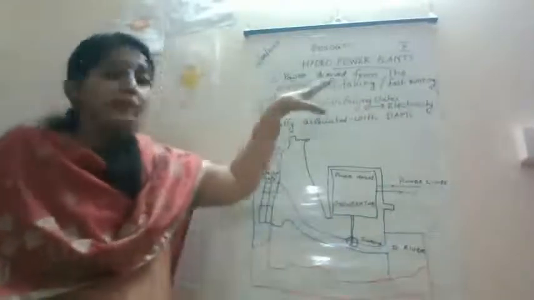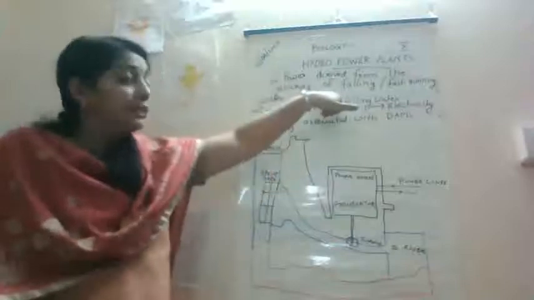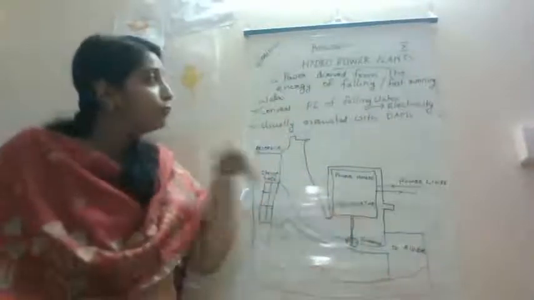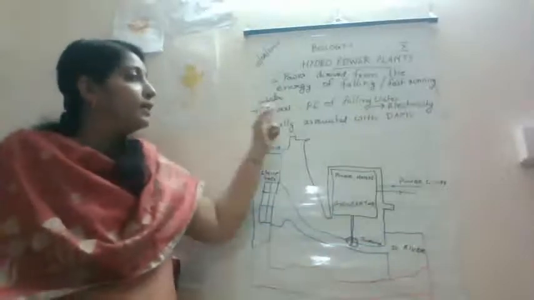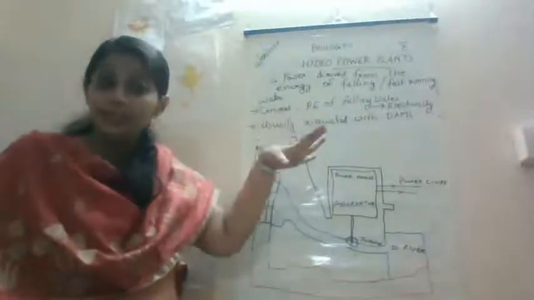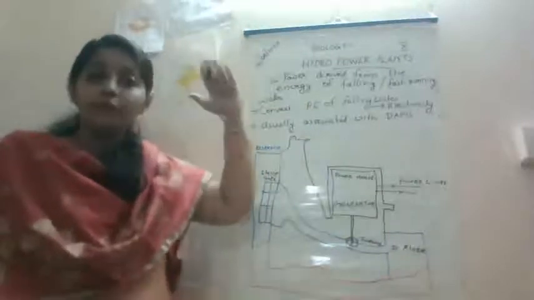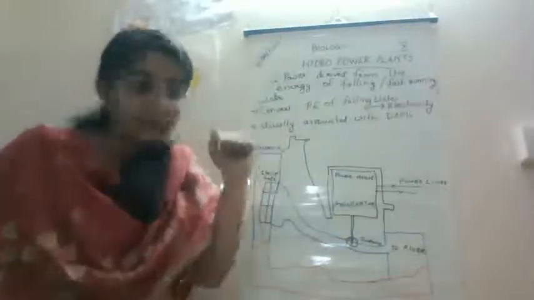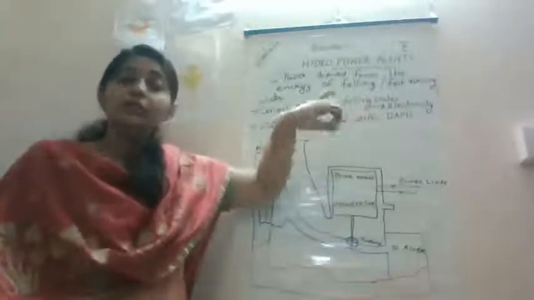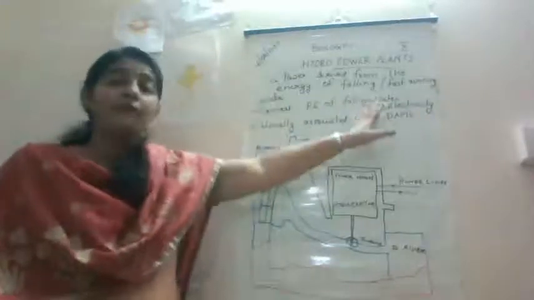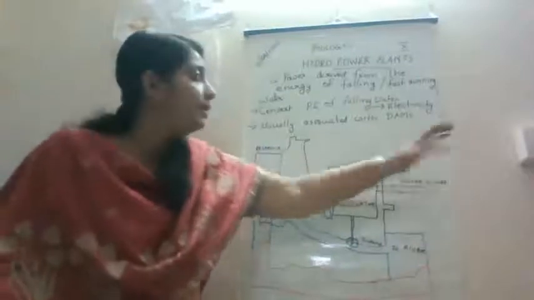Falling water means the water which is falling from a certain height. It will have potential energy. So the potential energy of the falling water can be converted to form electricity.